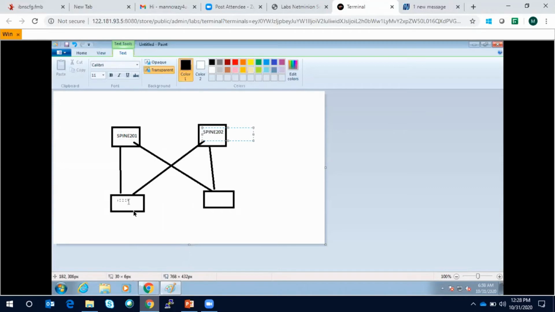I always keep spines in a higher numeric order, 201, 202, and leaves 101 and so on. Now I have one more question.